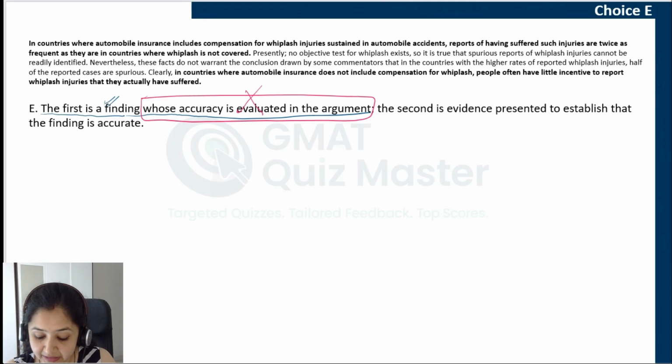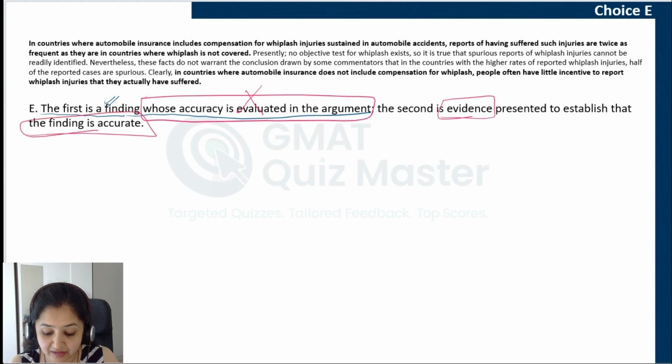Let's read further. The second is evidence. Can we say that the second is evidence? It is a claim. There's no evidence given here. It is a claim presented to establish that the finding is accurate. Now, is the purpose of presenting BF2 to convey that the finding in BF1 is accurate? No, it is not at all related to accuracy, and therefore choice E is incorrect.